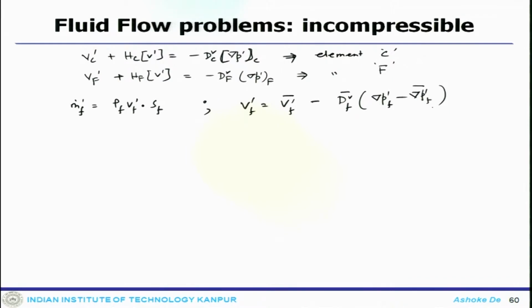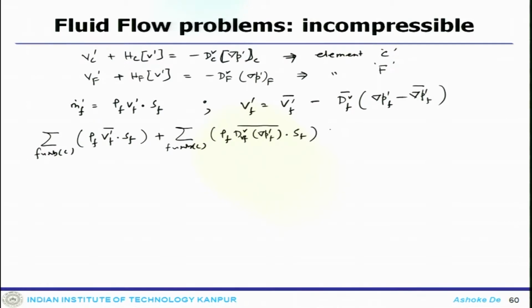Now, if you put together all these equations, finally we will get the pressure correction equation in this format: summation over faces of rho f V f dot S f, plus summation over all the faces of rho f D f V delta P prime dot S f, minus rho f D f V delta P prime dot S f, equals to minus, this is going to be m dot star f.